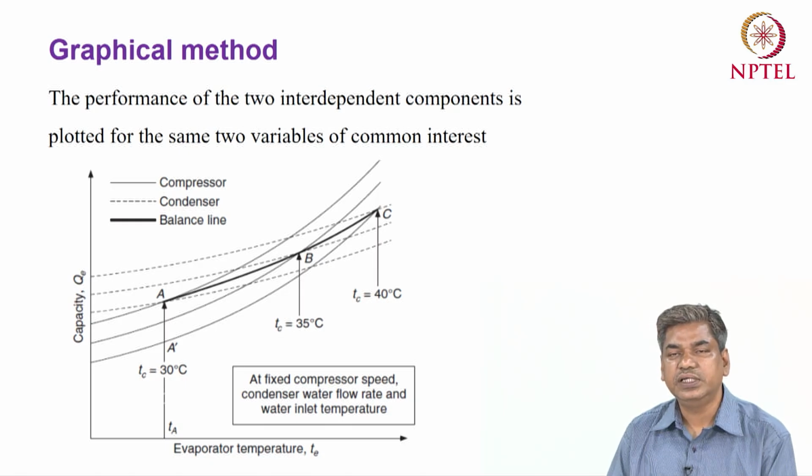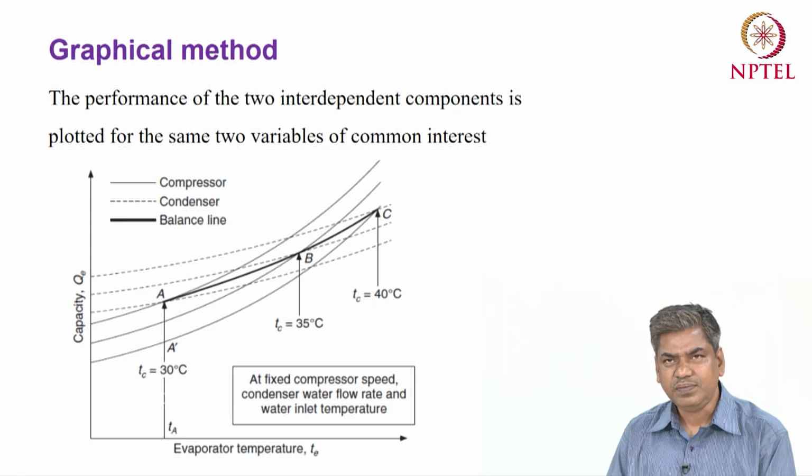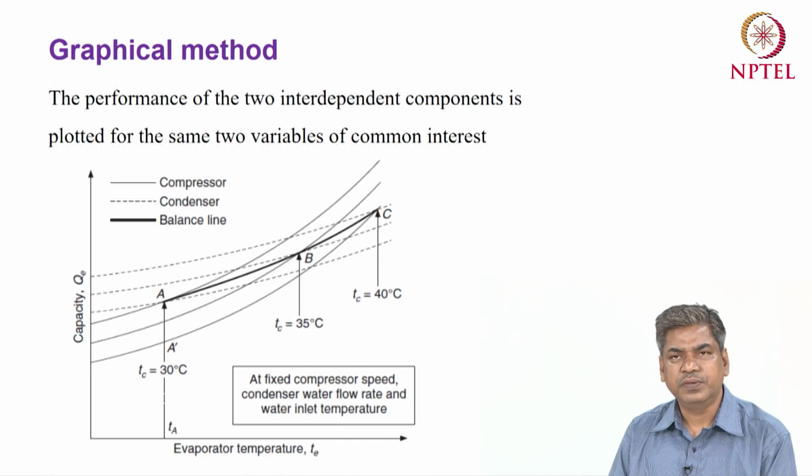The dotted lines represent the capacity variation with respect to the evaporator temperature and condenser temperature, and the solid lines represent the variation of capacity with respect to the evaporator temperature and condenser temperature. But at the balance condition, the capacity based on the compressor measurement or based on the condenser measurement should be the same, because the capacity is a parameter. So whichever component's performance you evaluate, the capacity should be the same in that case.